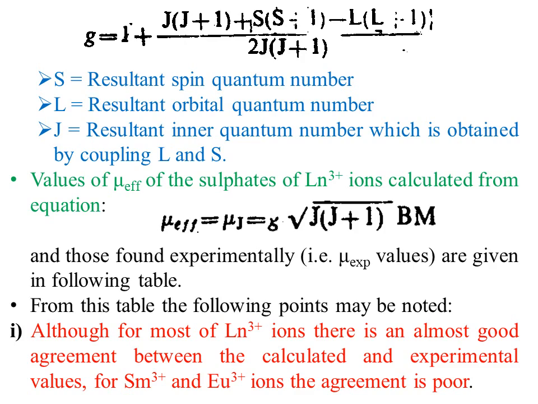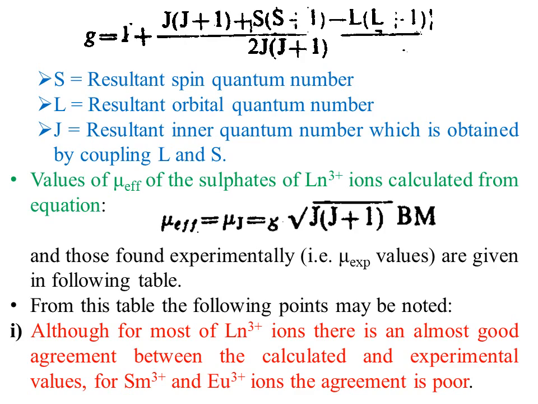The effective magnetic moment of sulfates of lanthanides in the +3 oxidation state can be calculated from the equation mu effective is equal to mu J plus G under root of J plus J(J+1) Bohr magneton. The experimentally found values are given in the next slide.